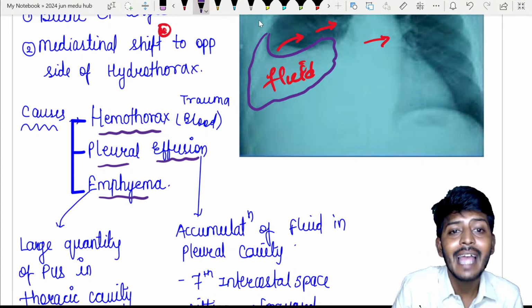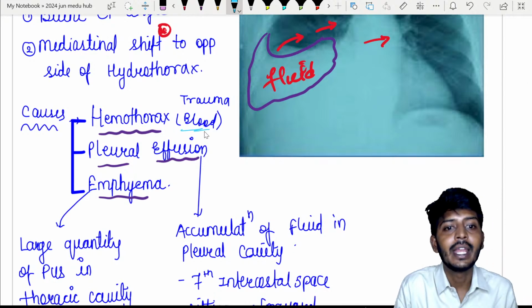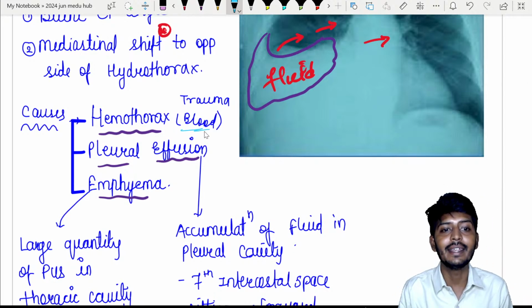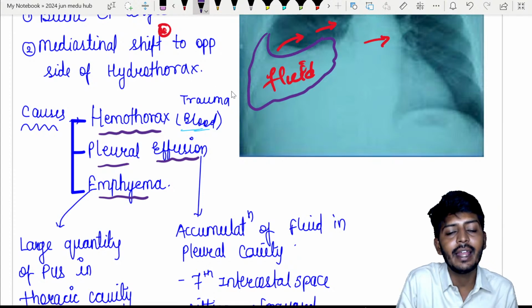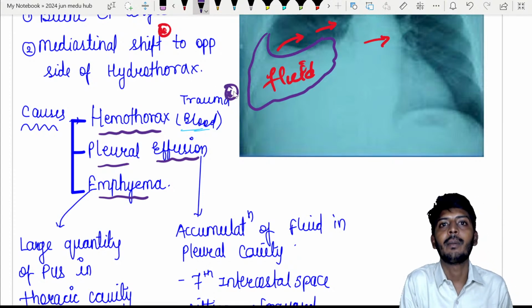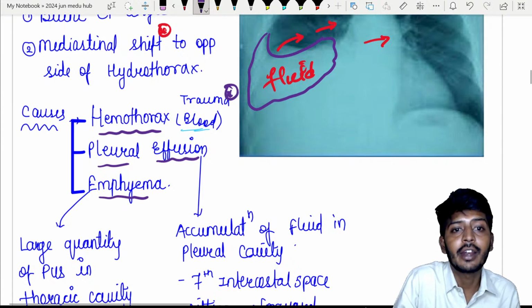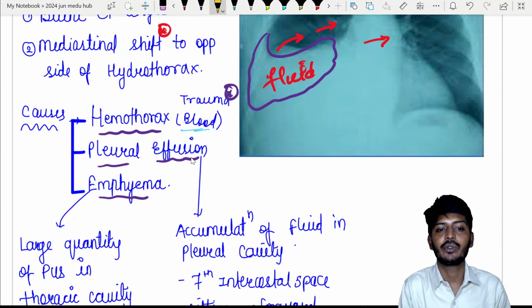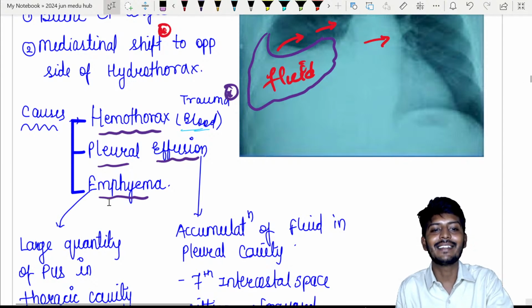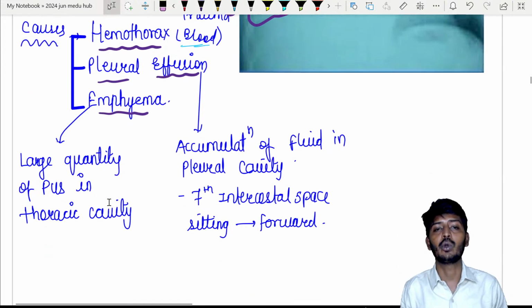Hemothorax is the accumulation of blood, and remember, it occurs as a result of trauma. And pleural effusion, my dear students, happens as a result of fluid accumulation in the pleural cavity.